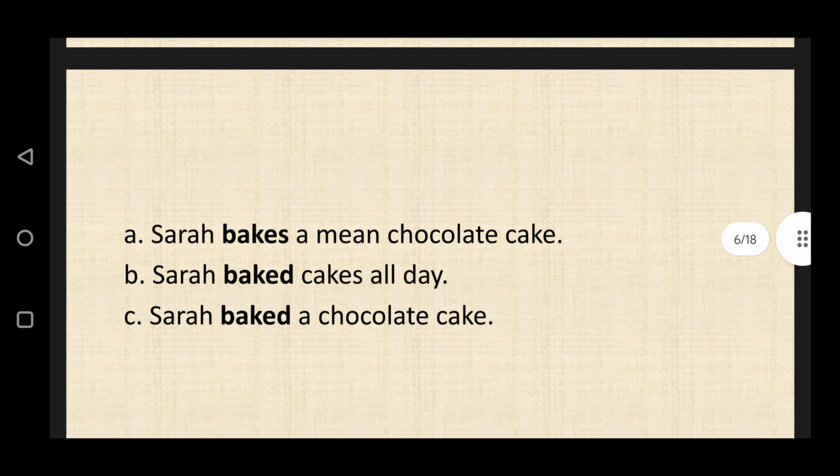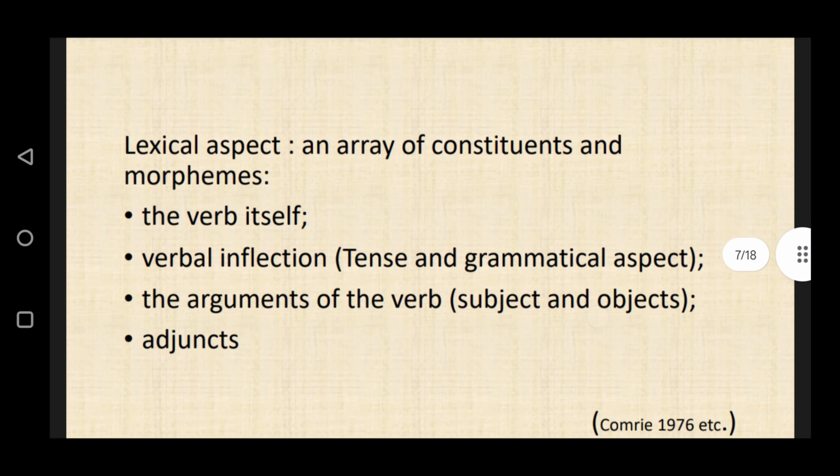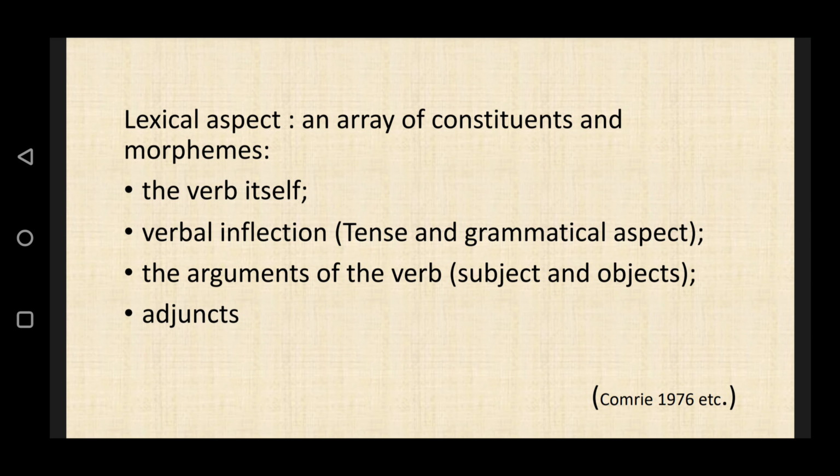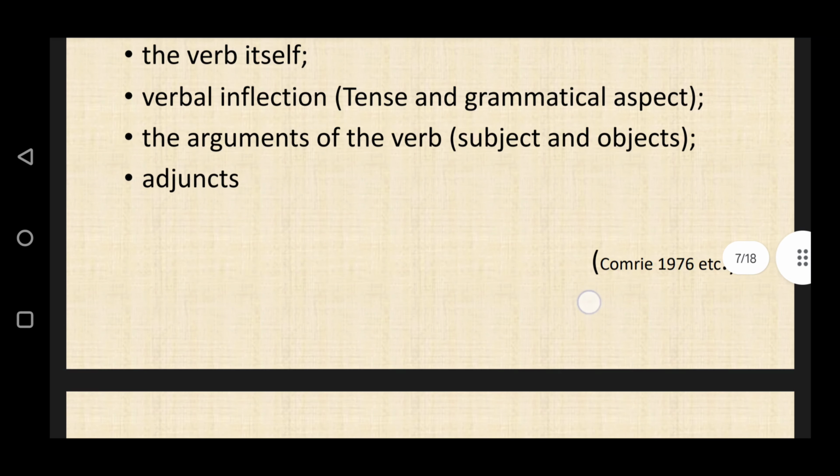Sarah bakes a mean chocolate cake. Sarah baked cakes all day, or Sarah baked a chocolate cake. Lexical aspect involves an array of constituents and morphemes: the verb itself, verbal inflection (tense and grammatical aspect), the arguments of the verb (subject and objects), and adjuncts.